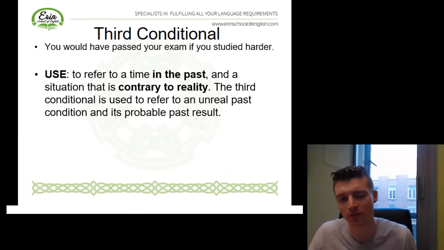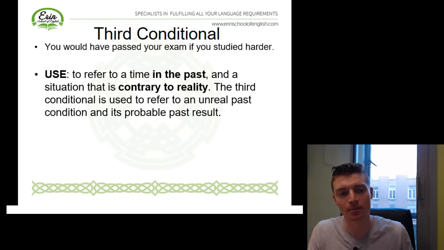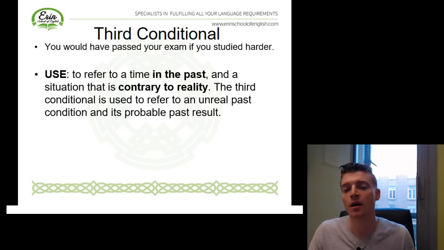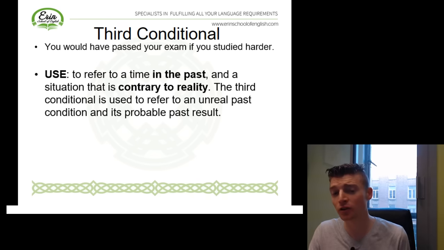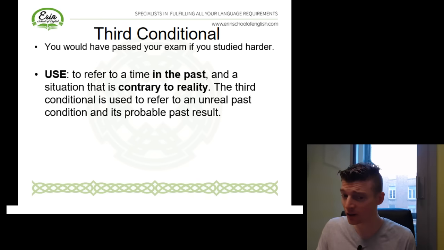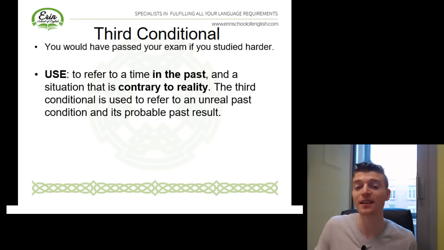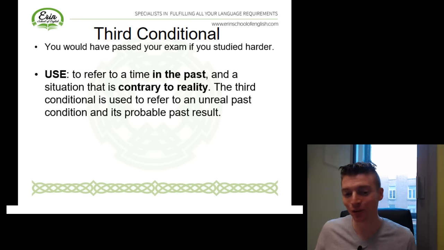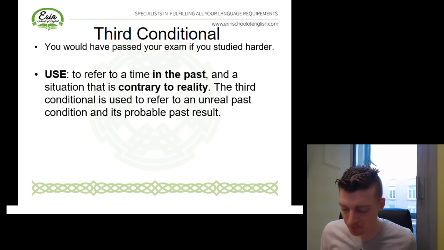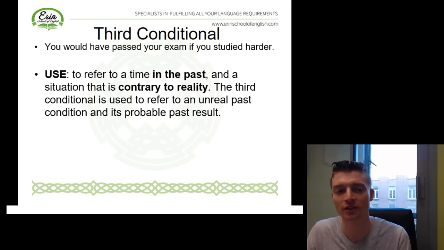So we refer to a time in the past and a situation that is contrary to reality. So it's not something that happened in the past. So the third conditional is used to refer to an unreal past condition and its probable past result. So you would have passed your exam if you studied harder. Did you study harder? No. But this is probably what would have happened if you did. And that's what we use our third conditional for.